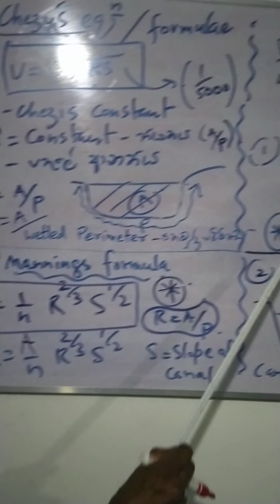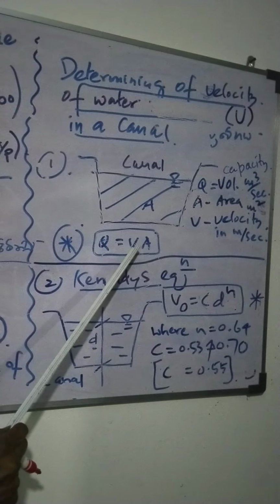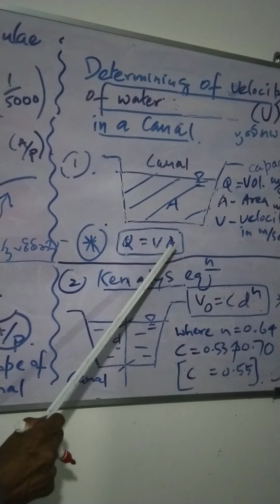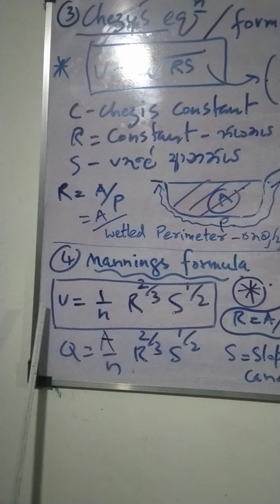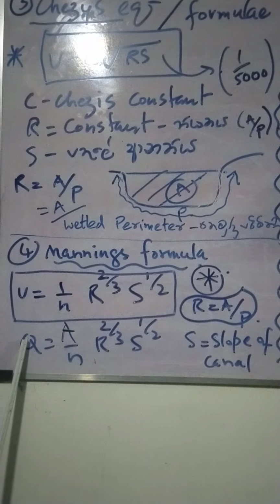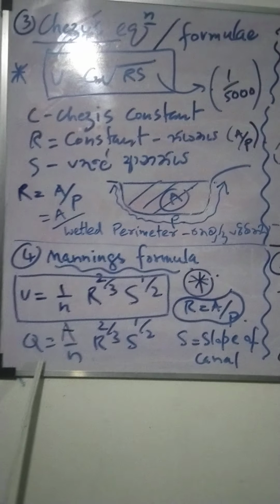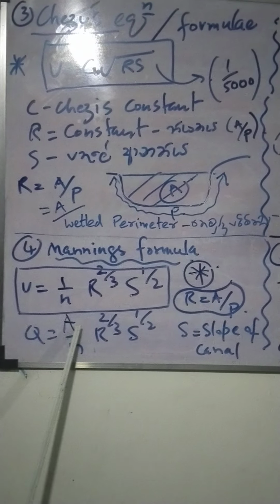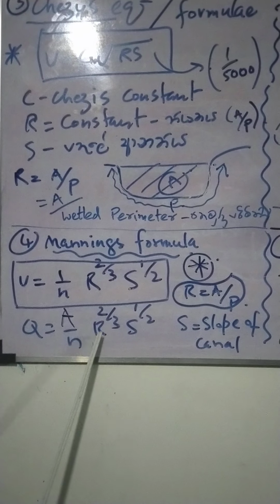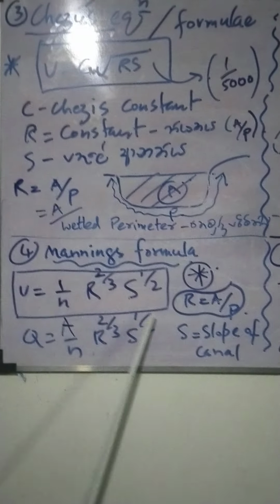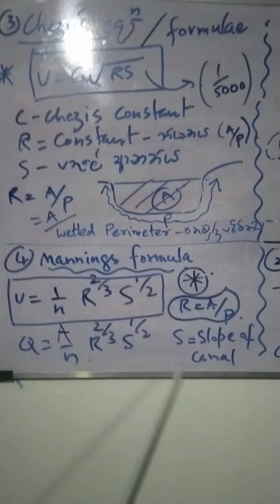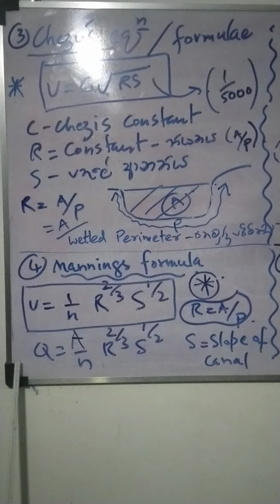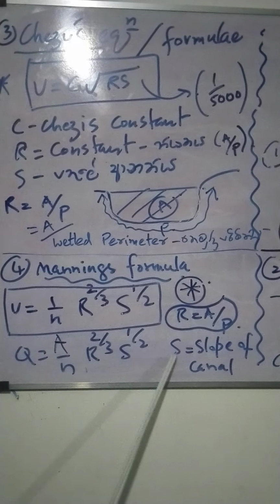From equation 1, V equals Q by A. Applying here, Q equals A over N R to the power 2 by 3 S to the power 1 by 2. Okay, this is Manning's formula. This is also very popular and a very well-known formula.